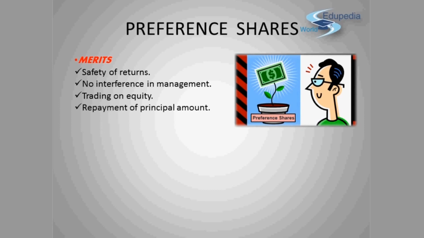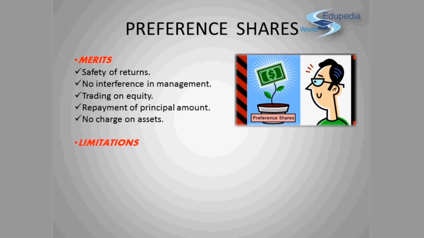It enables the company to declare high dividend to equity shareholders during prosperity to take advantage of trading on equity. Another is repayment of principal amount. Preference shareholders have a preferential right of repayment over equity shareholders in the event of liquidation of the company. This is the advantage to the preference shareholders. Another is no charge on assets. Preference capital does not create any sort of charge against the assets of the company, so assets may be used as security for raising loans in future. This is in favor of the company. These are the merits of the preference shares.